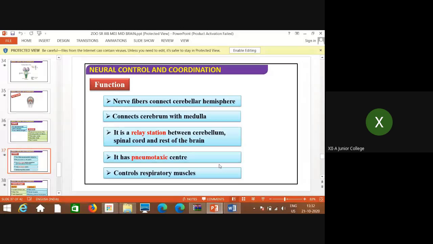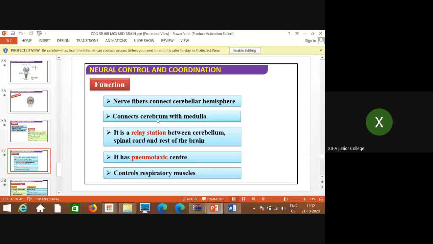Now, what are the functions? Nerve fibers connect the cerebellar hemispheres. The transverse nerve fibers connect the two hemispheres, the half-round structures present in the cerebellum, called the two lateral cerebellar hemispheres. So it connects the cerebellum with the medulla.